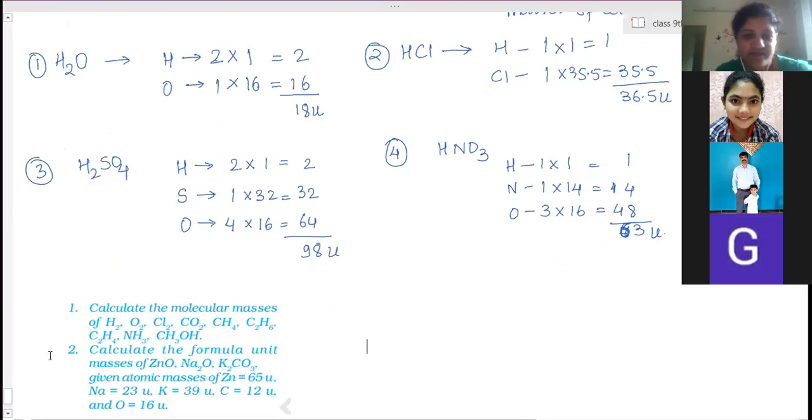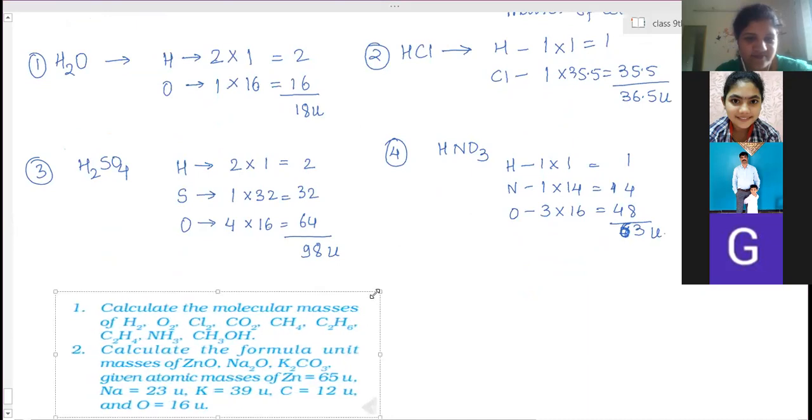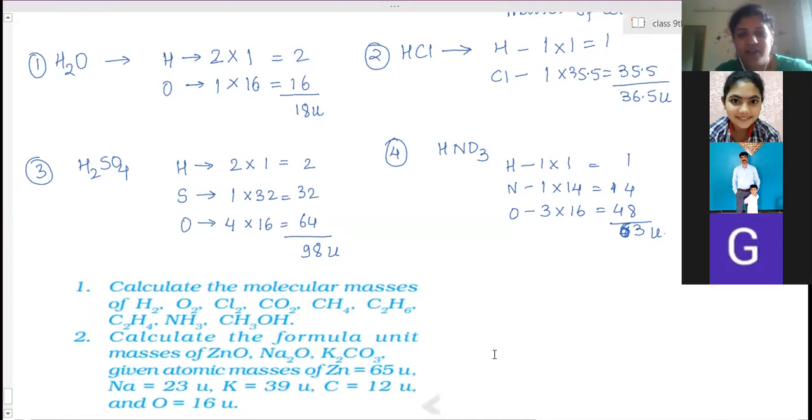Ma'am, I get confused between atomic mass and atomic number. So can you just tell the difference? Atomic number means only the number of protons or number of electrons present in an atom. How many protons are present in that, that is the atomic number. Ma'am, but then what's the function of neutrons? They take part in nuclear reactions.